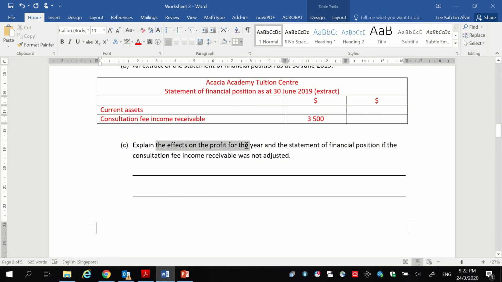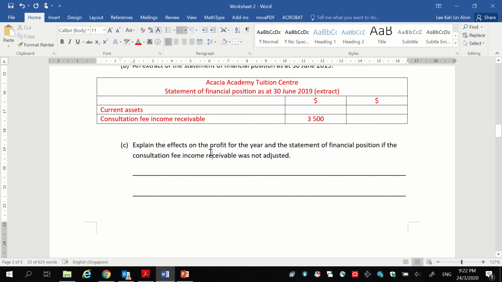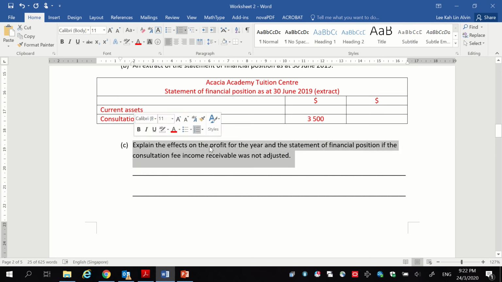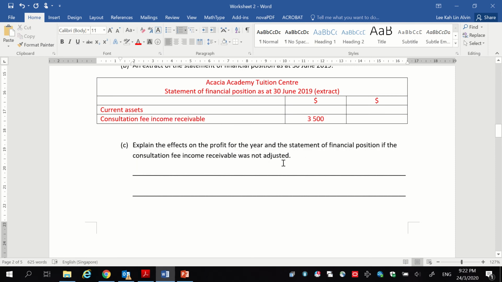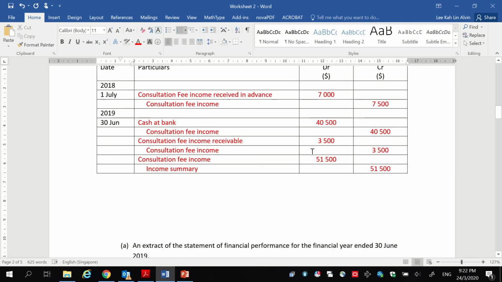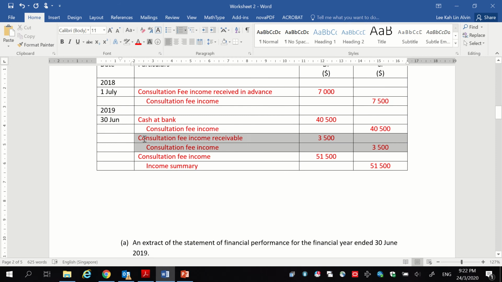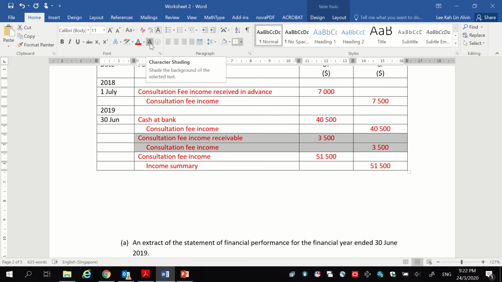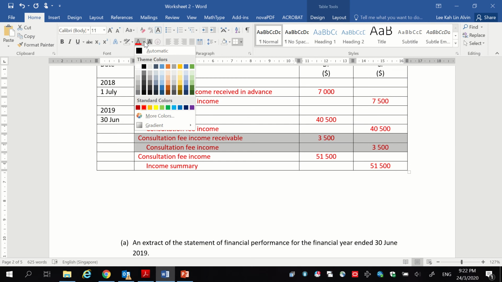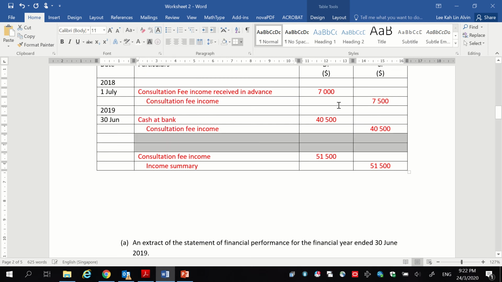Now explain the effects on profit for the year and the statement of financial position if the consultation fee income receivable was not adjusted. So this is an explanation type of question. What will happen to the profit? I need you to understand that if this receivable was not adjusted, it means that this entry will not appear at all. Now look what happens when I do not do these entries. It has magically disappeared.